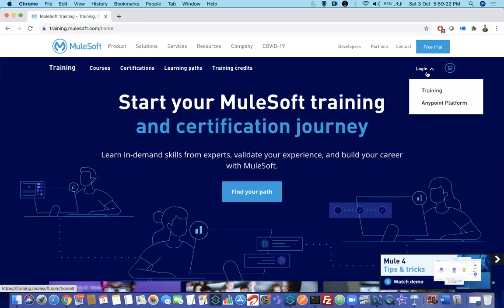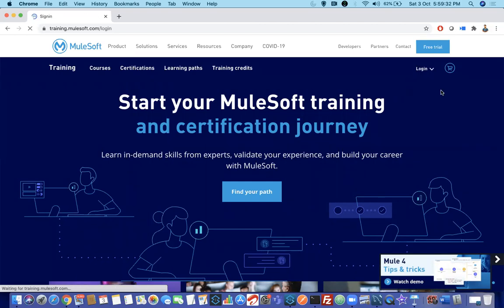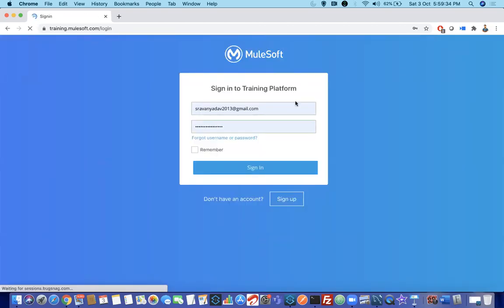If you go and click on login, you have two options. I discussed about Anypoint platform, right? I'll show you in coming slides. Training, this is the training path. Click on training. It will ask for your username and password. If you don't have one, you have to sign up. Guys who are beginners, who are not working in any organization, you can use your Gmail to log in.